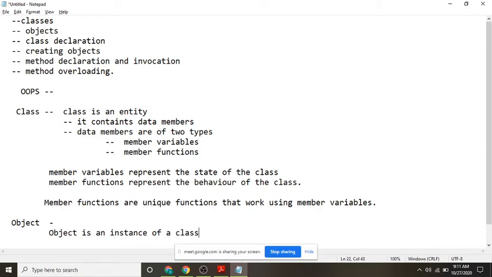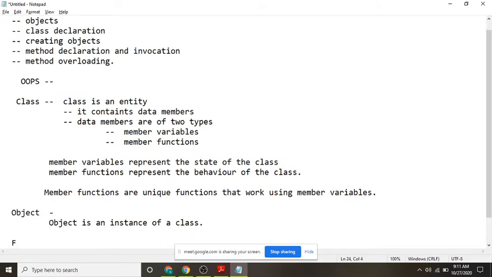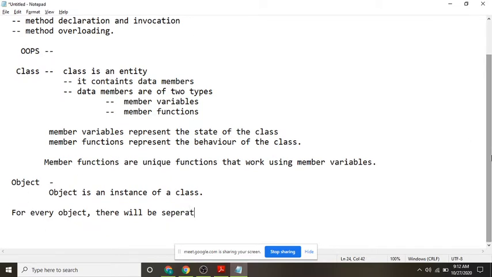And for every object there will be separate member variables created. Am I correct? That means every object will have its own member variables.